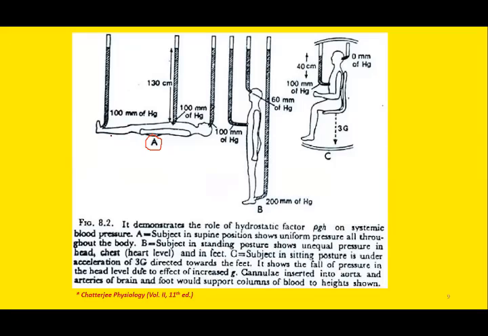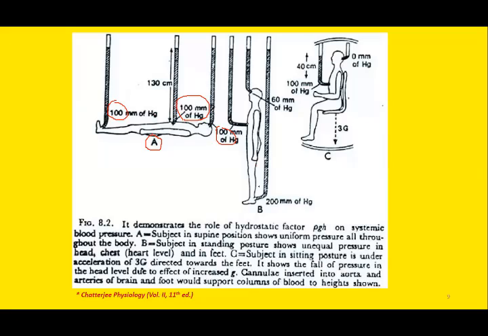From head to toe, the pressure remains the same: around 100 millimeter of mercury at the level of aorta, at the level of head, and at the level of feet. So in supine position, the pressure remains uniform throughout the body.